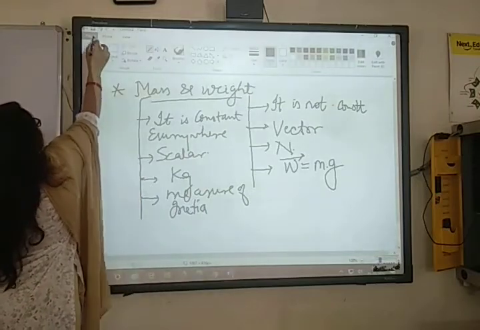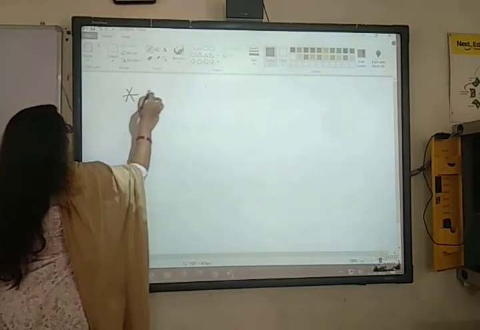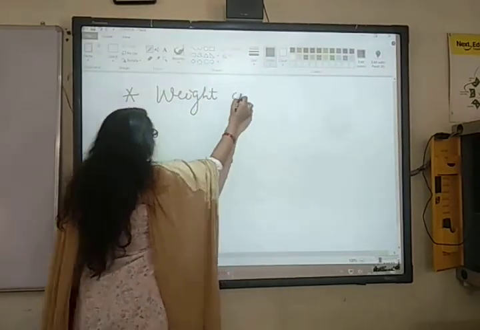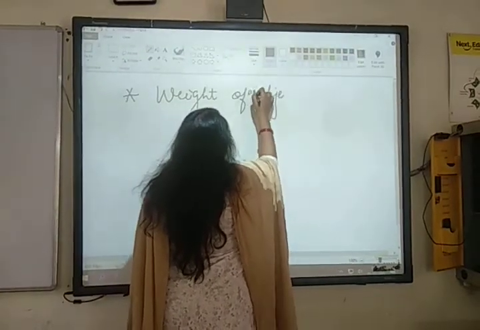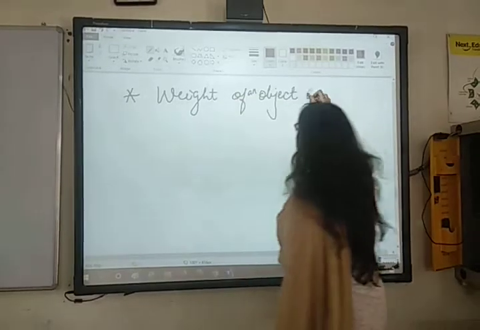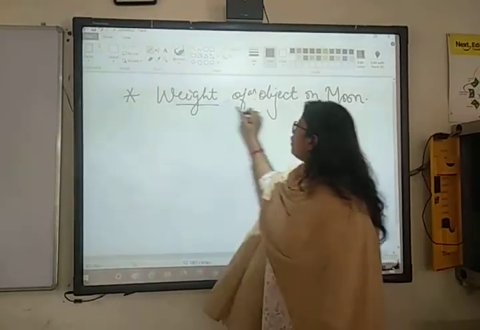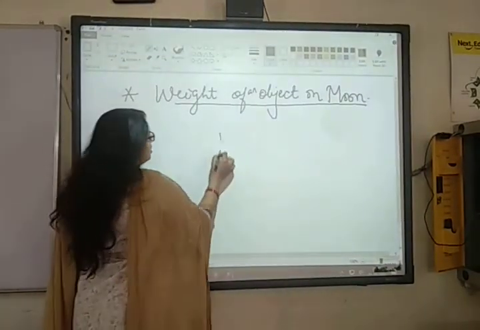After this, you have studied about the last topic, which is very important, and that was weight of objects. This is the topic of yesterday only. Weight of an object on moon. So, what relation did you get for weight of an object on moon? क्या फॉर्मूला आया था बेटा सॉल्व करने के बाद?